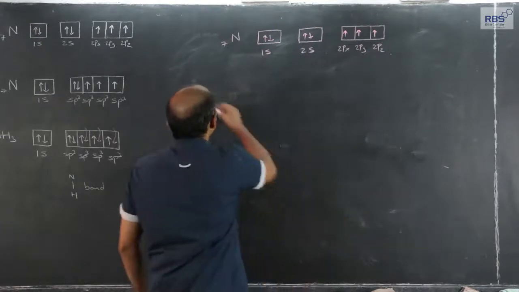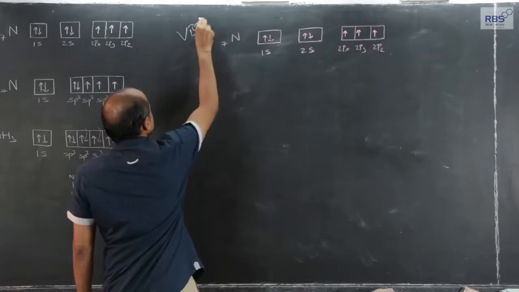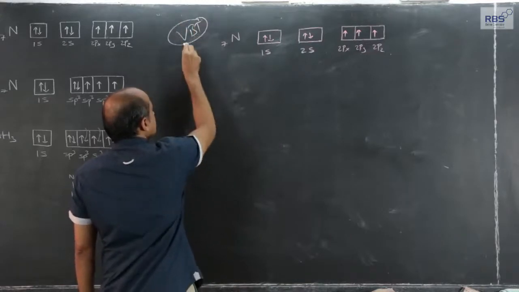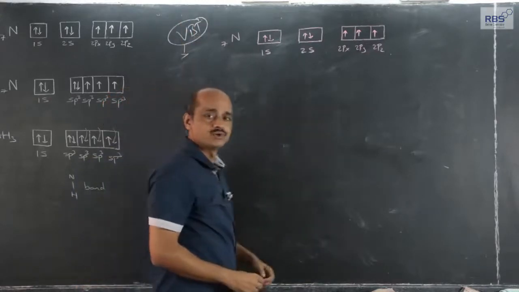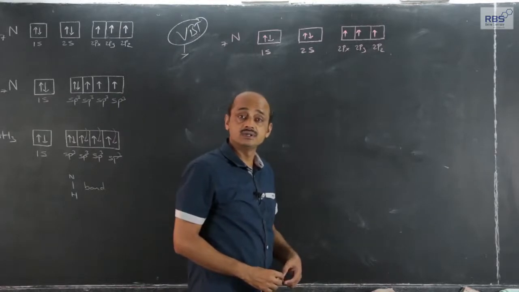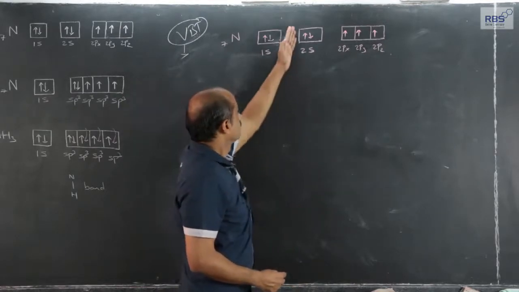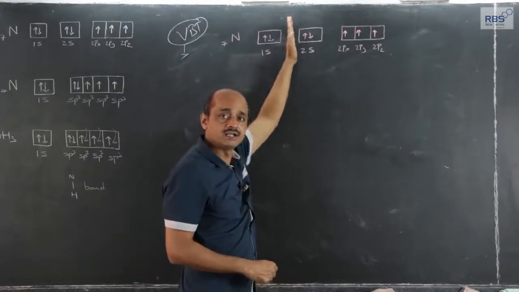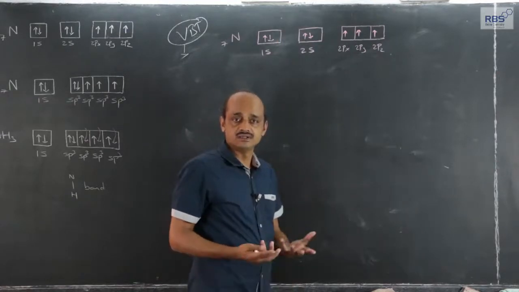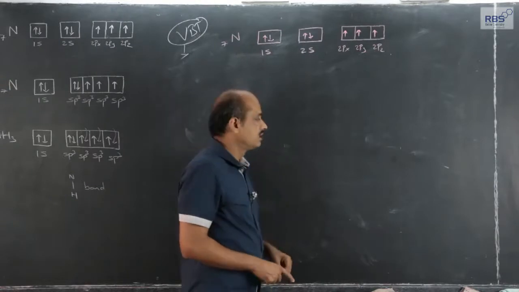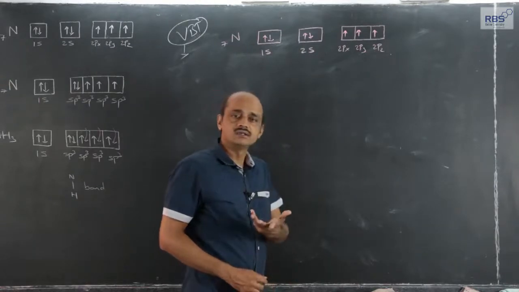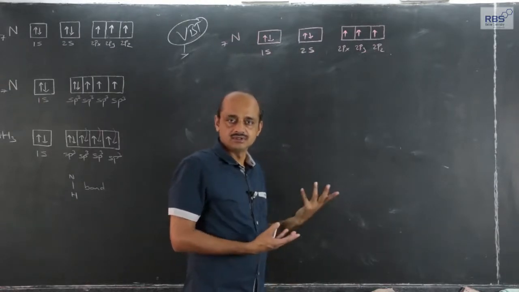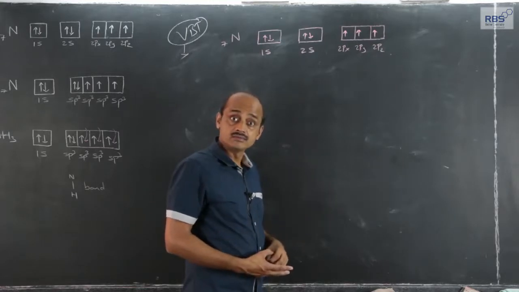According to VBT, the number of unpaired electrons is equal to the number of covalent bonds formed. In nitrogen, the number of unpaired electrons is 3, and in ammonia molecule formation, the covalent bonds formed are 3. So why should the concept of hybridization be applied here?